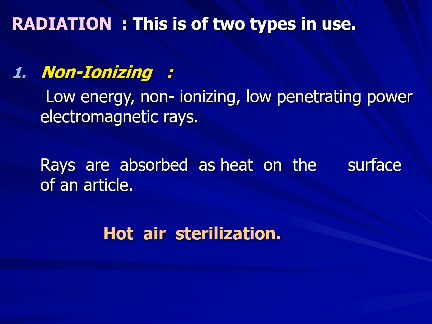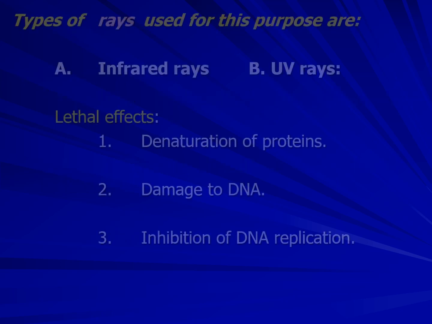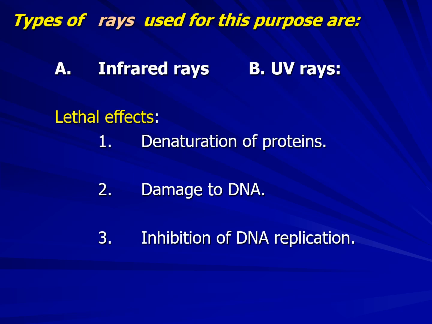So the next physical type of sterilization is radiation. This is of two types in use: one is non-ionizing and the other is ionizing. Non-ionizing radiation consists of low energy, low penetrating power electromagnetic rays. The rays are absorbed as heat on the surface of an article. The types of rays used for this purpose are infrared rays and UV rays.